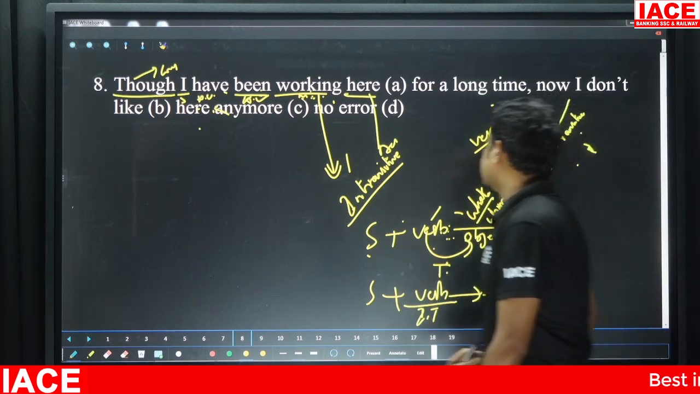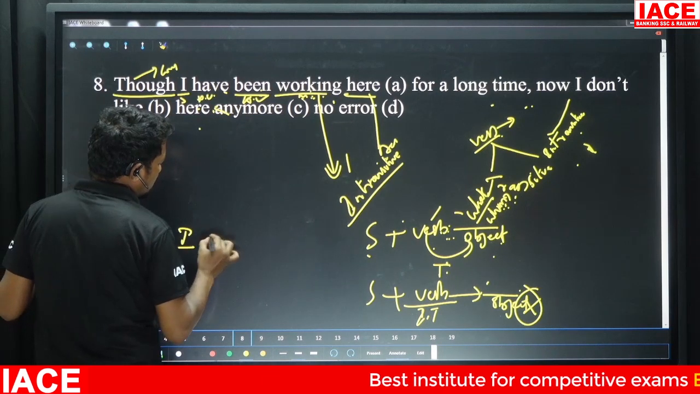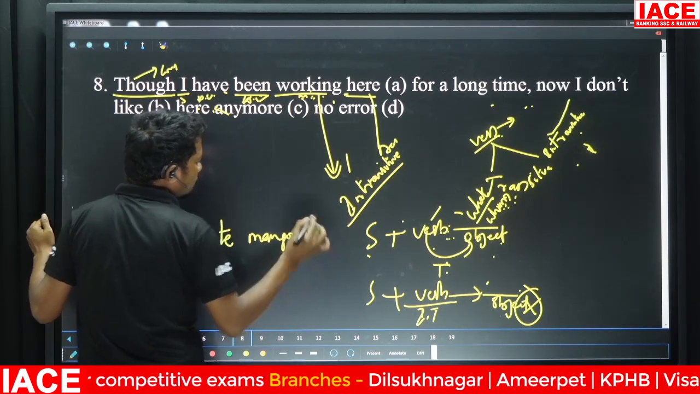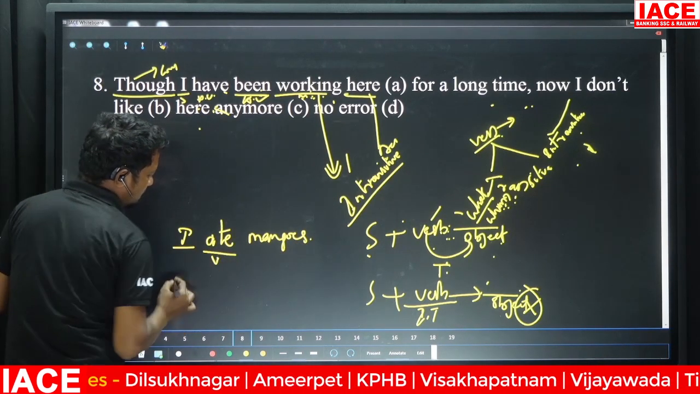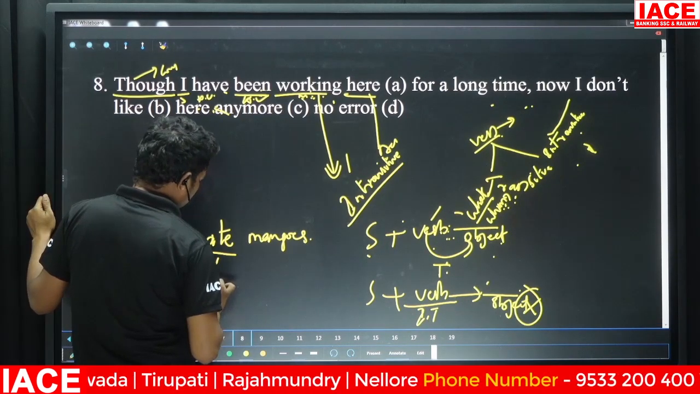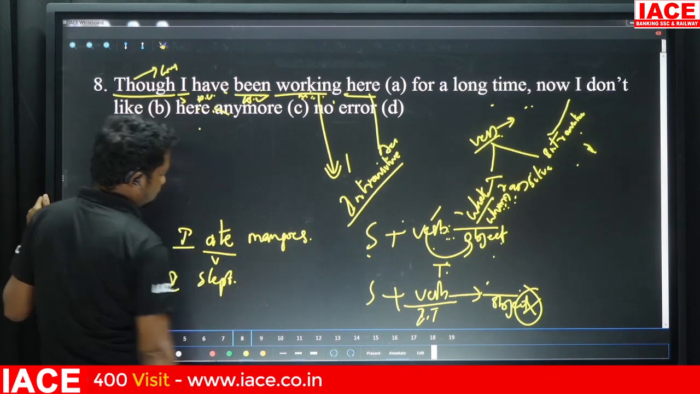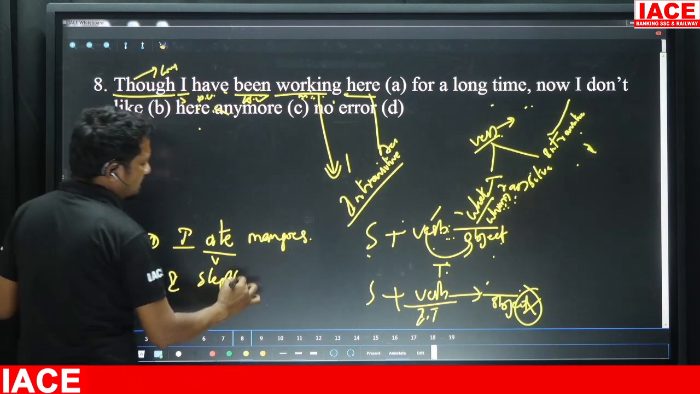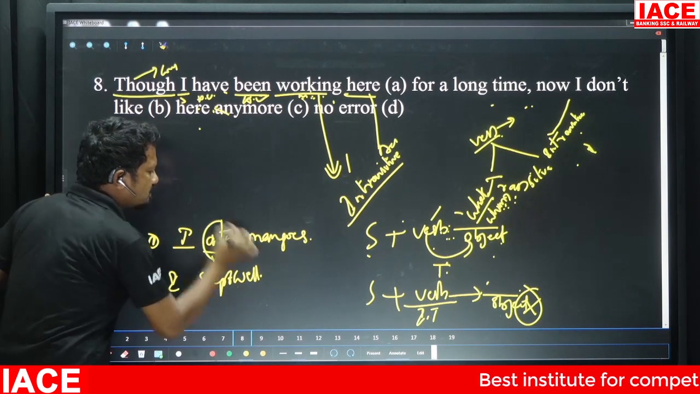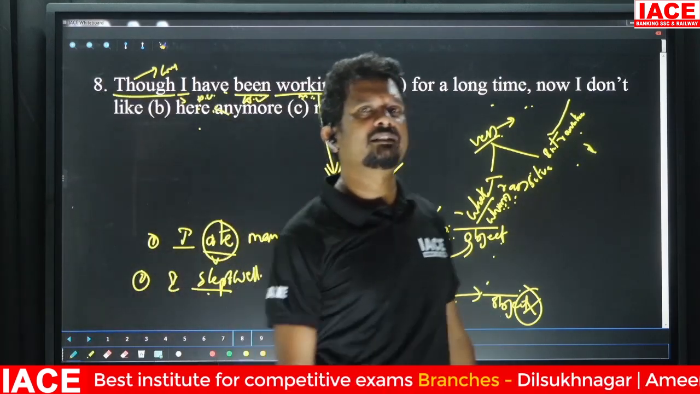Let me write a sentence here so that you would understand. I ate mangoes. This is your verb. Second sentence: I slept well. Let me complete this sentence by using an adverb here. So in the first sentence, ate is the verb. In the second sentence, slept is the verb. So can you let me know what is the transitive verb and what is the intransitive verb?